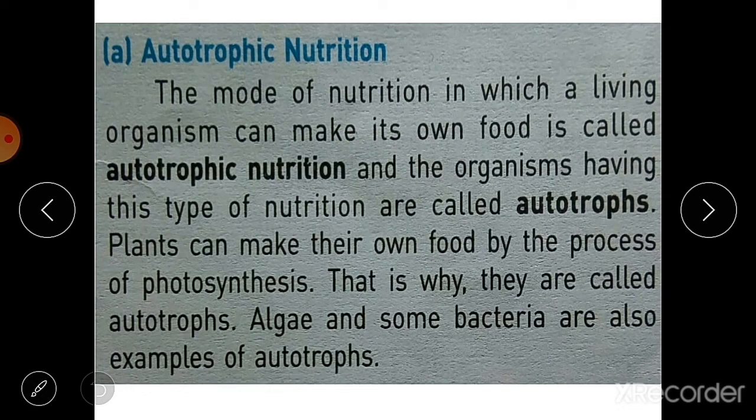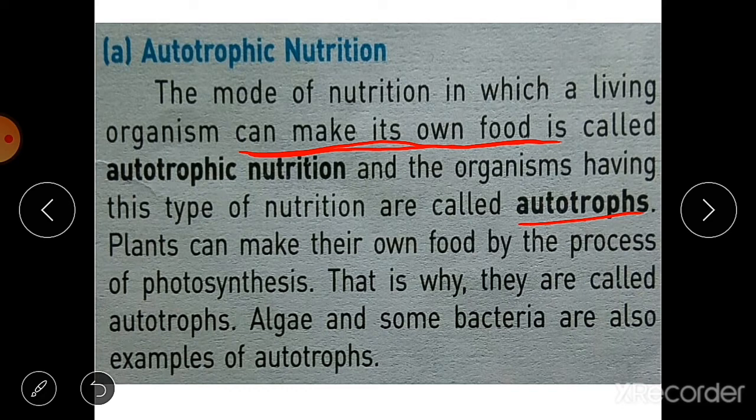Autotrophic nutrition, what is it? The mode of nutrition in which a living organism can make its own food is called autotrophic nutrition. And the organisms having this type of nutrition are called autotrophs. So what are autotrophs? Autotrophs are the organisms which have autotrophic nutrition.